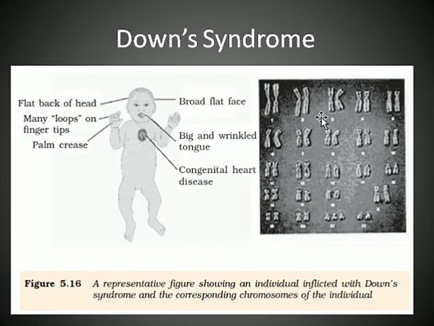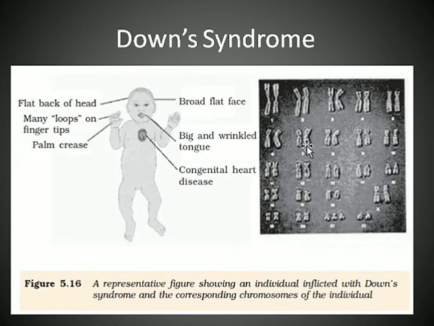And we place X and Y, or X and X, according to the sex of the child; the sex chromosomes are kept at the last.